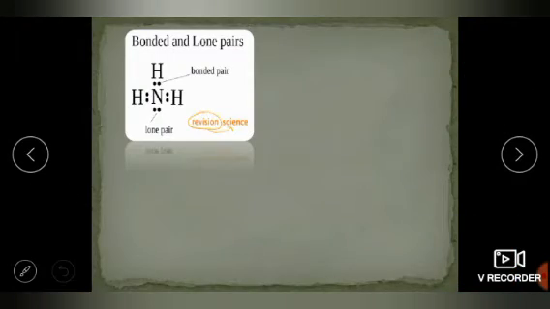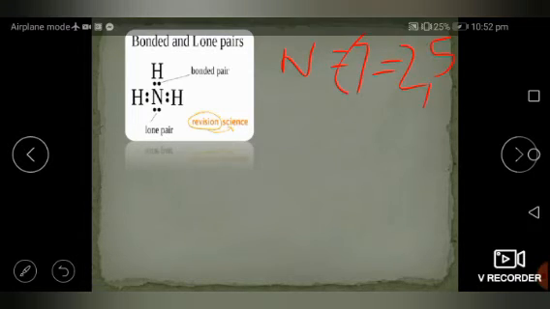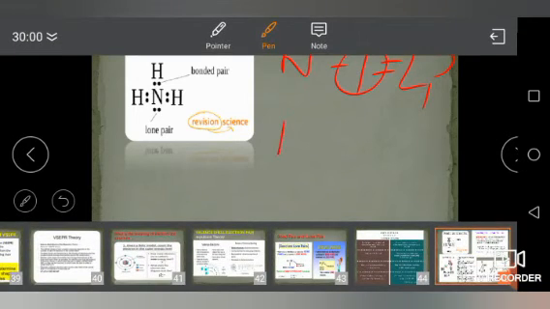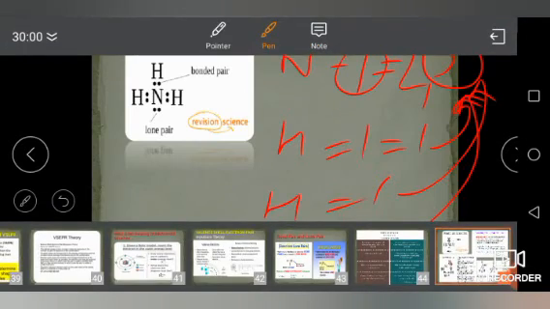Okay, so next, let's understand simply how bond pair and lone pair can be drawn. Here one example has been taken, that of ammonia. If we write the number of electrons in nitrogen, you know there are 7, which can be written as 2 and 5. Whereas hydrogen has 1 electron. So now see, nitrogen wants 3 electrons to make 8, but hydrogen has only 1 electron, so this will not satisfy. So we need 3 hydrogens, so that each hydrogen gives 1 electron, and 1 plus 1 plus 1, 3 electrons in total will make nitrogen 8.